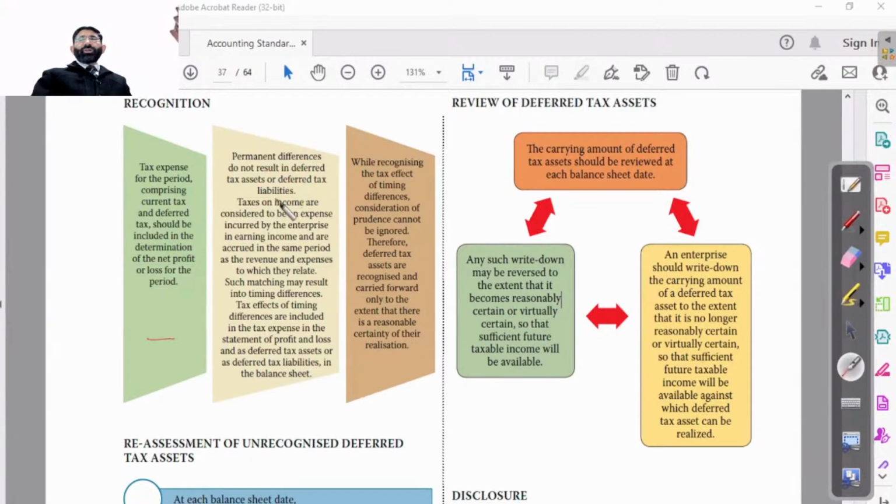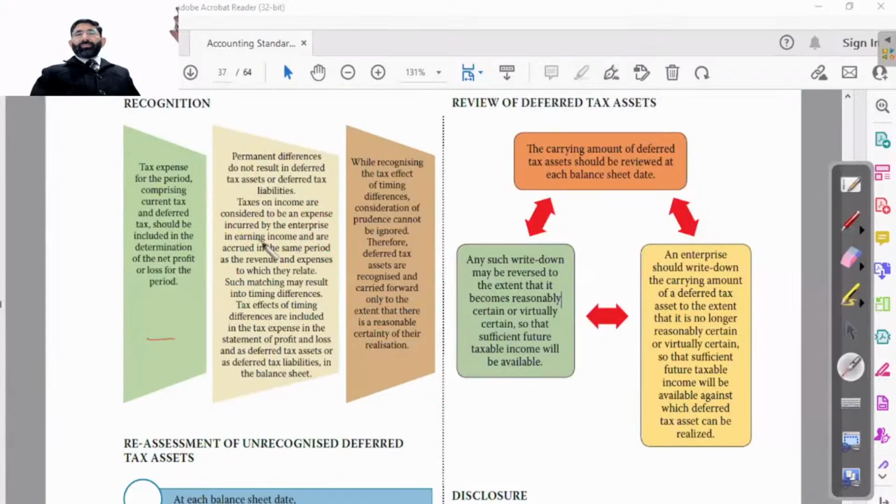Permanent difference do not result in deferred tax asset or liabilities because these are not going to be reversed in the next year. So these are not to be treated like this. These are not to be carried forward in the next year. But those which are of timing difference, which will be going to reverse in the next year, will be treated as our deferred tax asset and deferred tax liability.